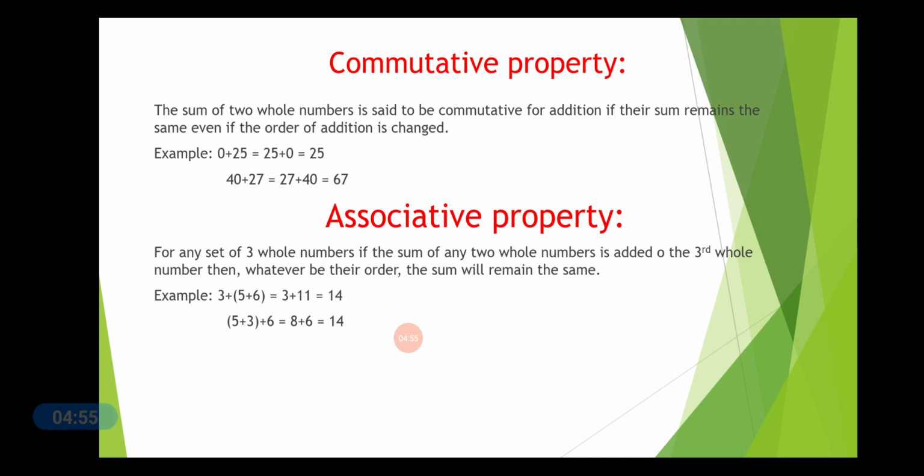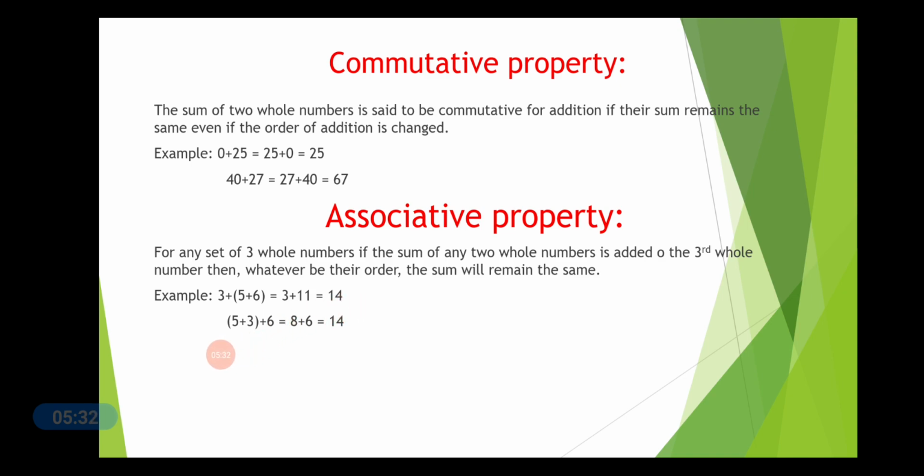Associative property. For any set of three whole numbers, if the sum of any two whole numbers is added to the third whole number, then whatever be their grouping, the sum will remain the same. See this example over here, then you will understand it properly. 3, 5, 6, they are all whole numbers. Now, 5 and 6 are written in brackets and summed up, and then 3 is added to it. So, 3 plus 5 plus 6, so 3 plus 11 will give you 14.